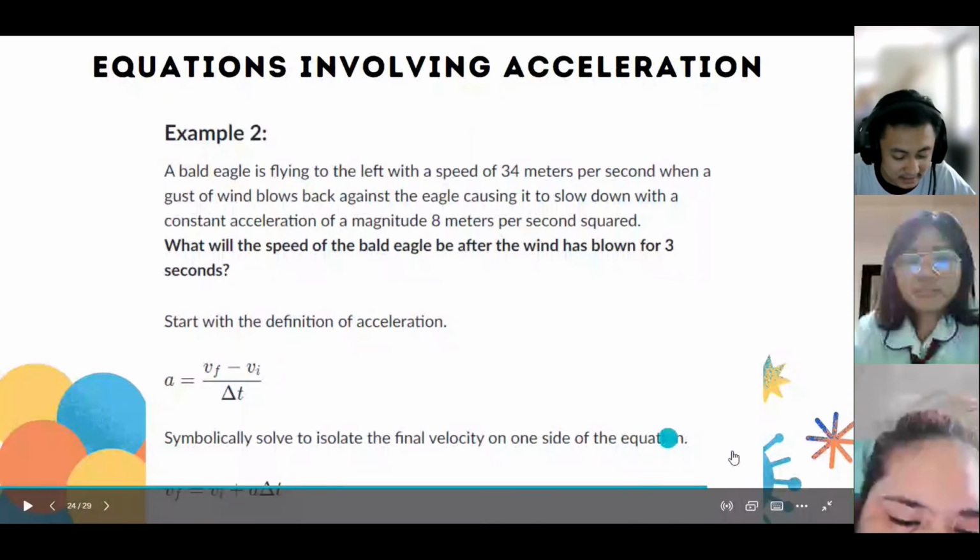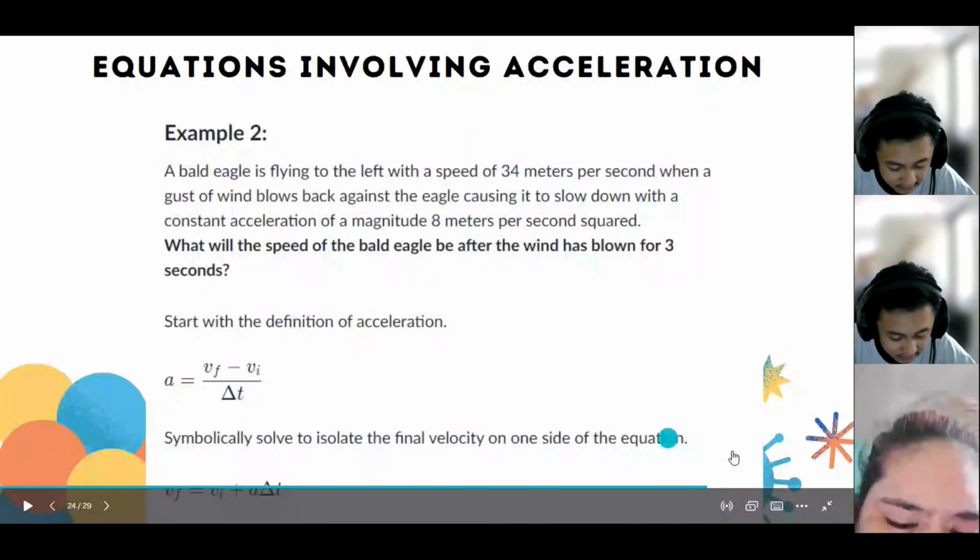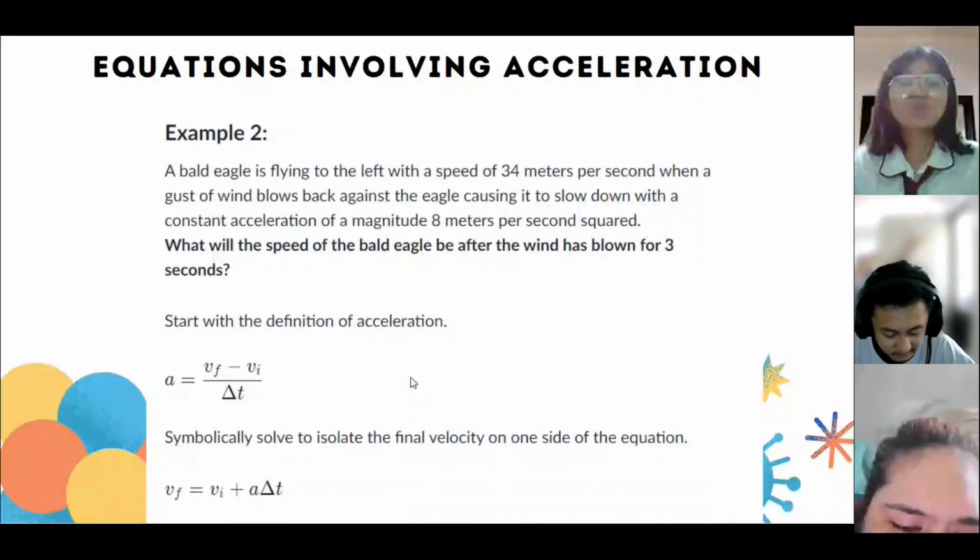To answer this, we need to start with the definition of acceleration, which is acceleration equals the final velocity minus the initial velocity over the time interval.